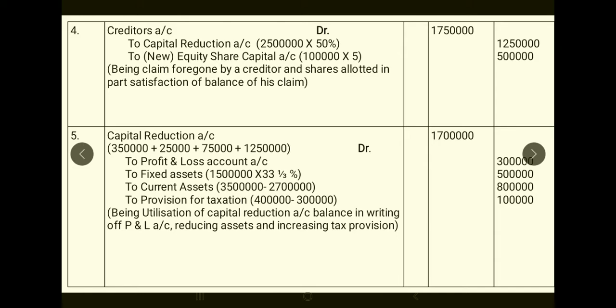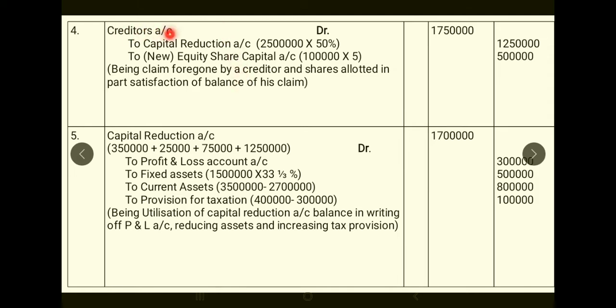Remaining 7.5 lakhs. So out of 25 lakhs, 50% is foregone, and for remaining 12.5 lakhs, you are giving 5 lakhs now in the form of equity shares, and remaining 7.5 lakhs will be paid on a later date, and that's why it will be shown in the balance sheet. So only 17.5 lakhs is cleared as of now. Okay, so I hope you have understood this.